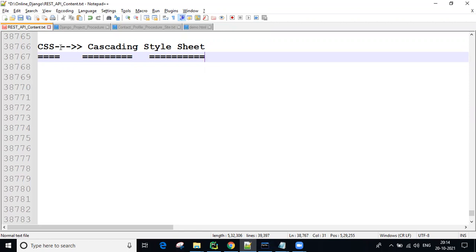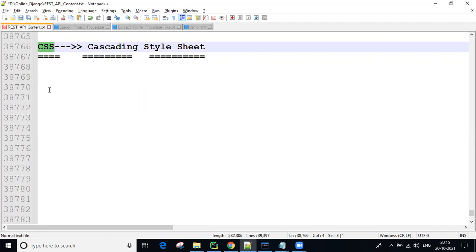So background colors, border colors, padding, margins, a number of styles we can provide to our application using CSS. So CSS improves our application's styling. Using CSS, we can make our application more beautiful. Simply, you can consider CSS to be like a beauty parlor.